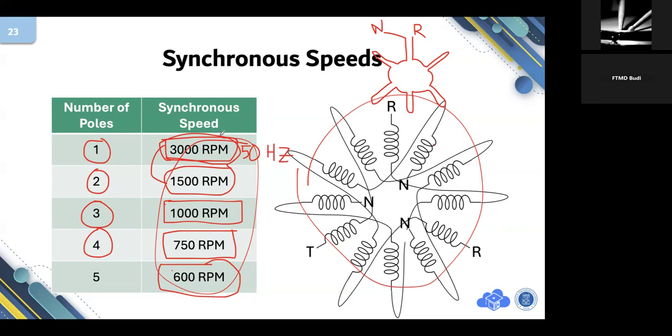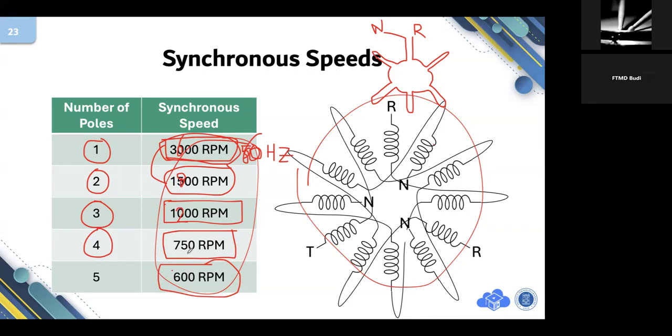Be careful. If you go to the USA, where the frequency is 60 hertz, it results in 3600 RPM, and then two poles results in 1800, if the electrical grid is 60 hertz.